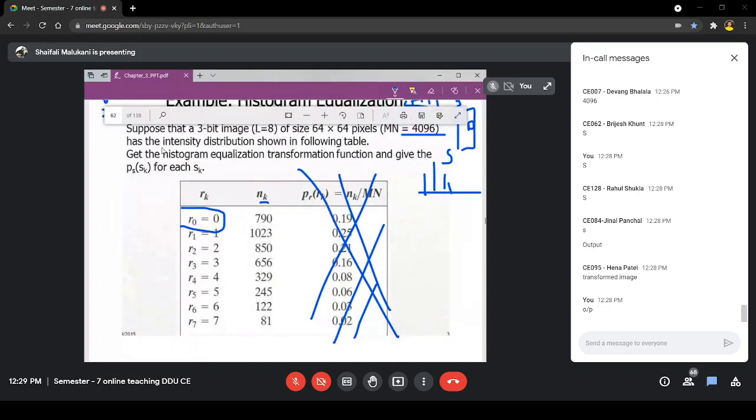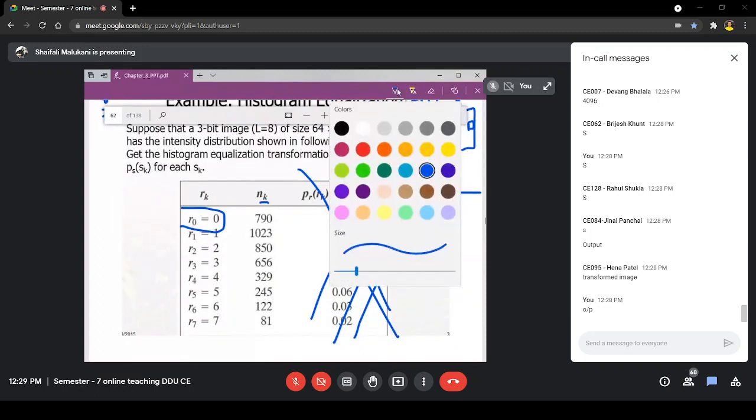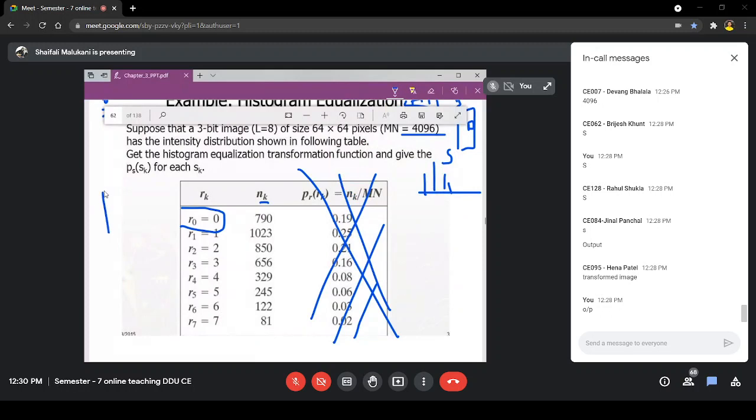Suppose they have not given it to you like this. They have given you some image of this type. Suppose it is 5 cross 5. Assume it is 5 cross 5 and some values are given: 0, 1, 2. Will you be able to obtain this from this image? How will you obtain NK?